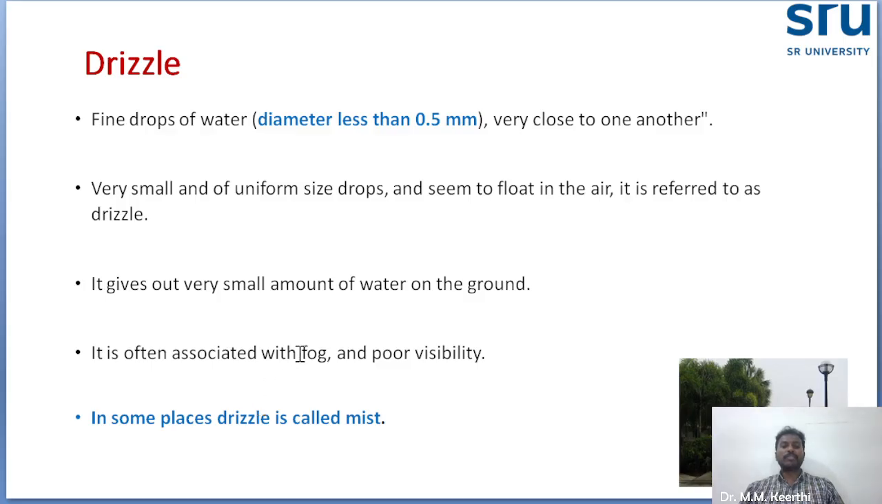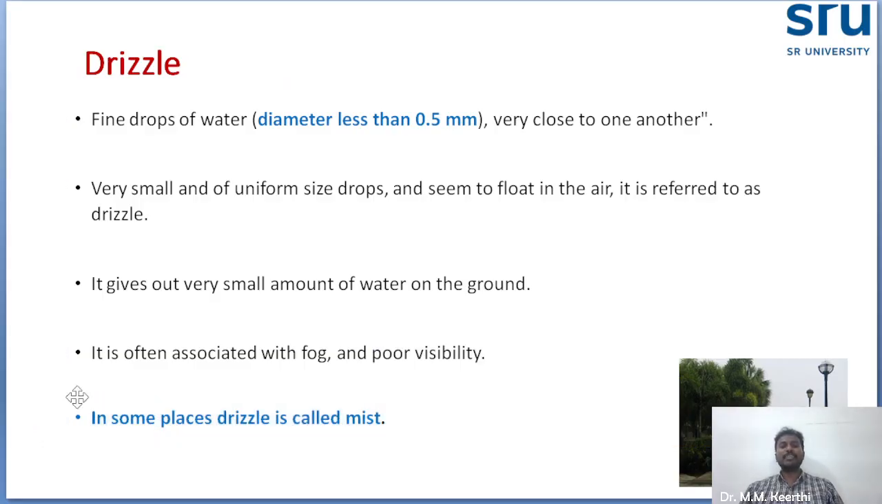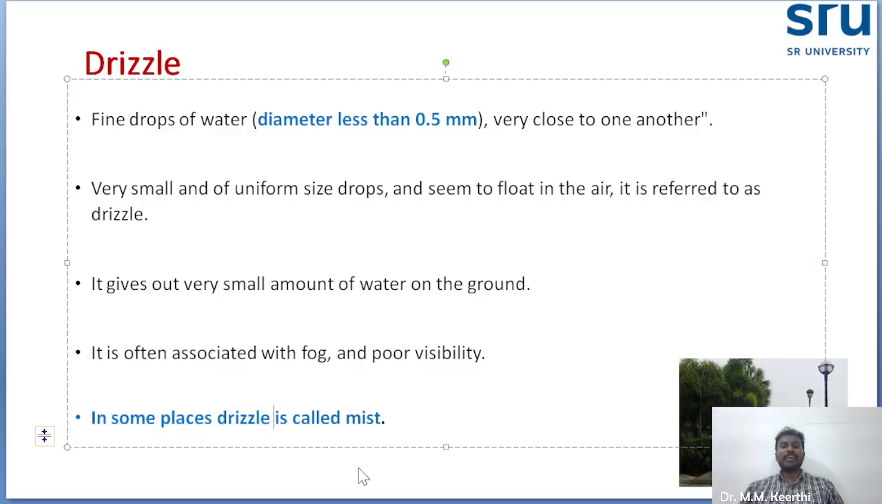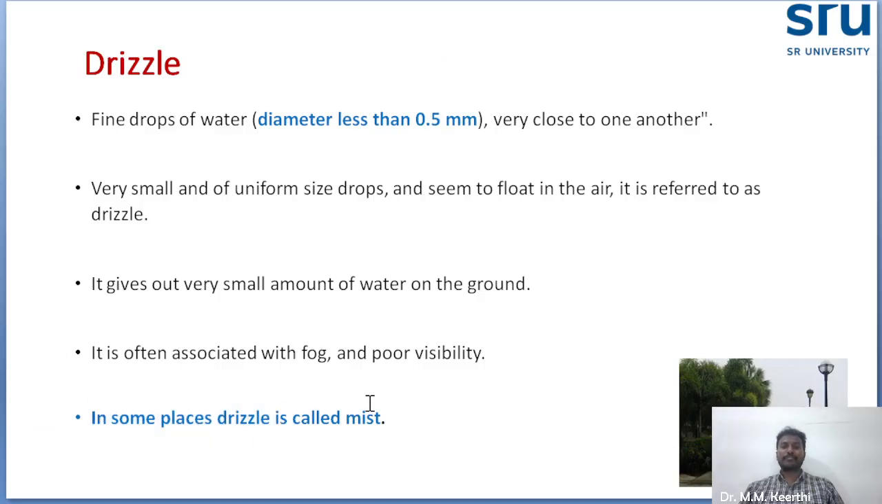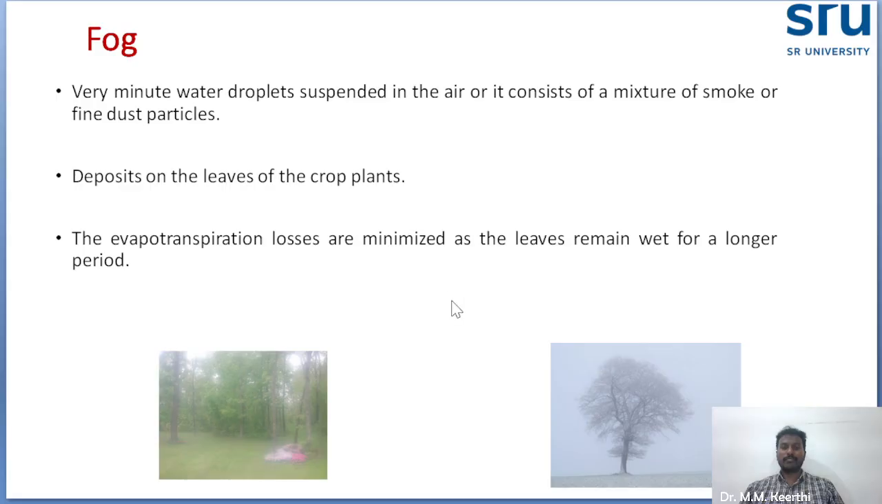It is often associated with fog and poor visibility. This is a very important thing. When drizzle occurs, fog will join, meaning the visibility of the atmosphere will be poor. In some places, drizzle is also called mist. This is one of the important points. Okay. So you see, these are the different sizes: drizzle, fine rain, moderate rain, heavy rain. Okay. Next concept, fog.